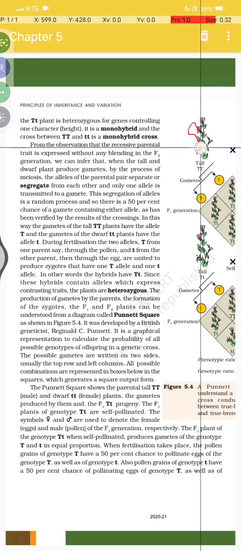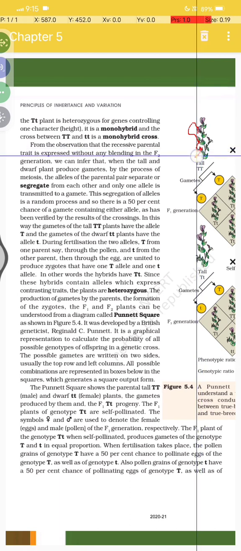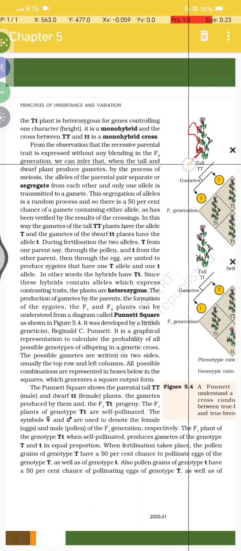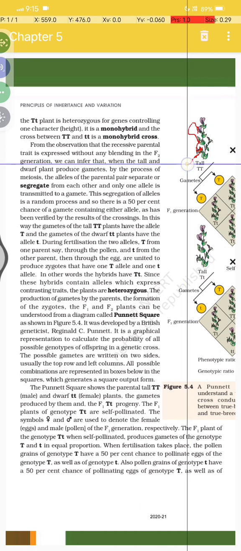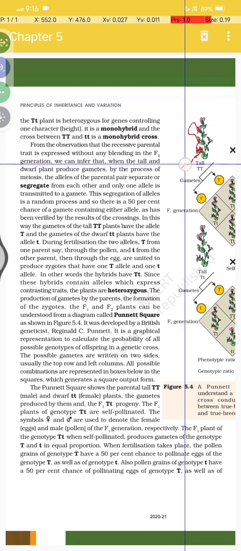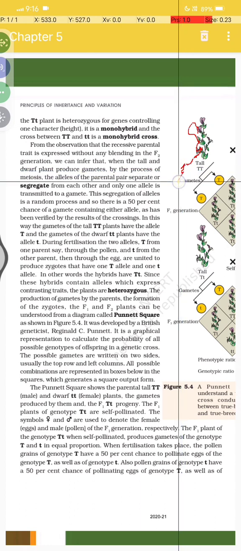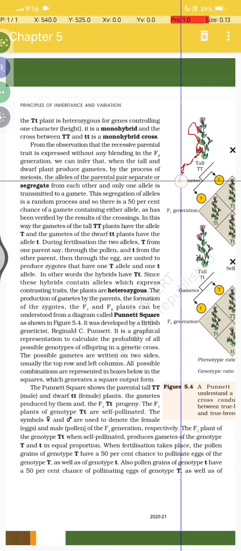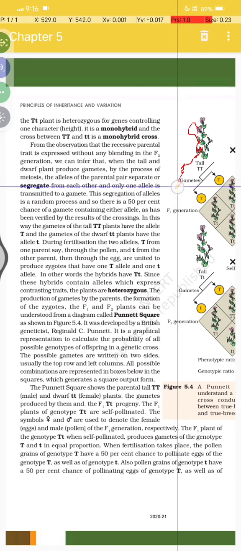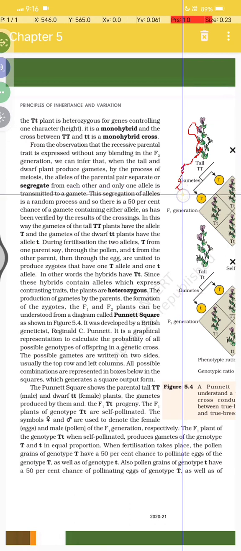From the observation that the recessive parental trait is expressed without any blending in the F2 generation, we infer that when the tall and dwarf plants produce gametes by the process of meiosis, the alleles of the parental pair separate or segregate from each other, and only one allele is transmitted to a gamete.